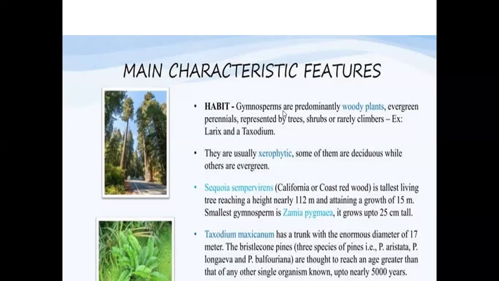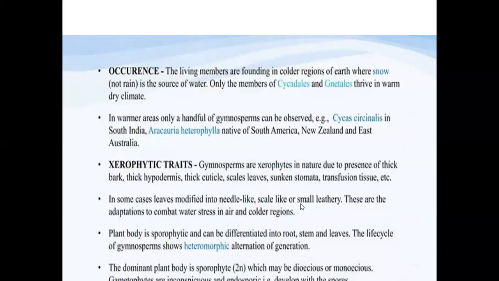I hope this slide is clear. Gymnosperms are woody plants. They are perennial, evergreen, and they show the characteristic features of xerophytes. Sequoia sempervirens is the tallest, and Zamia is the smallest among them. Taxodium is the one showing a trunk with a diameter of 17 meters. So this is about the main characteristic features.